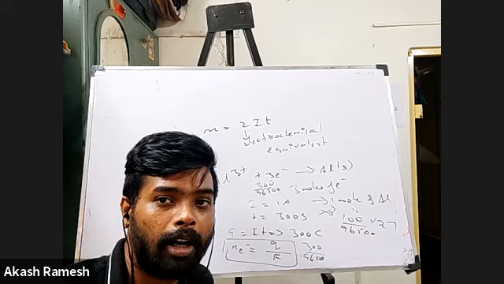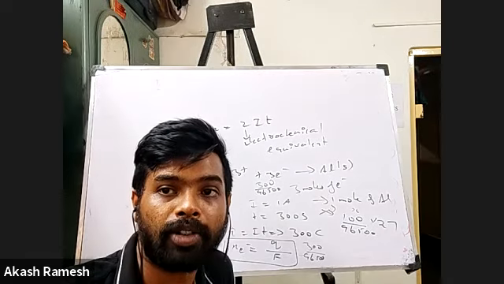Now the question is, find the mass of silver deposited.